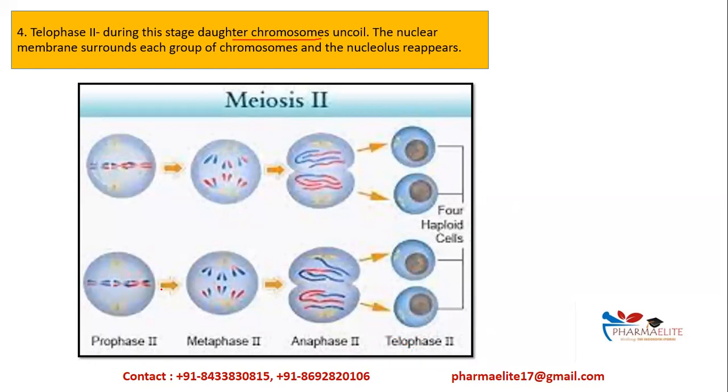From prophase, see here is the prophase wherein the chromatids are attached to a centromere. And then as they get attached with the help of spindle fibers at metaphase, they align at the plate. At the plate, then they divide and move to the opposite poles. Here in anaphase, they start to uncoil and they elongate to form individual chromatids. And then these chromatids, once moving in telophase, get surrounded by a membrane, forming 4 haploid cells. So this is meiosis 2.